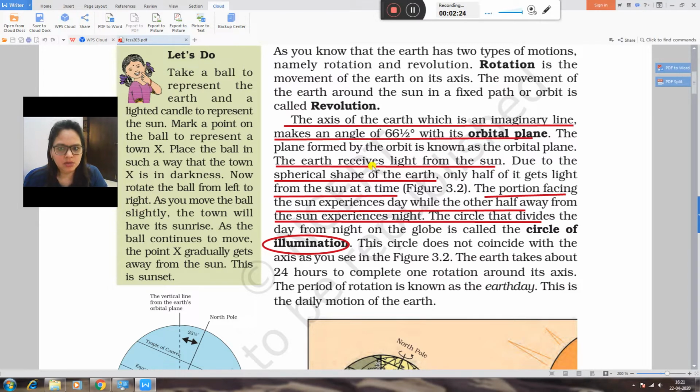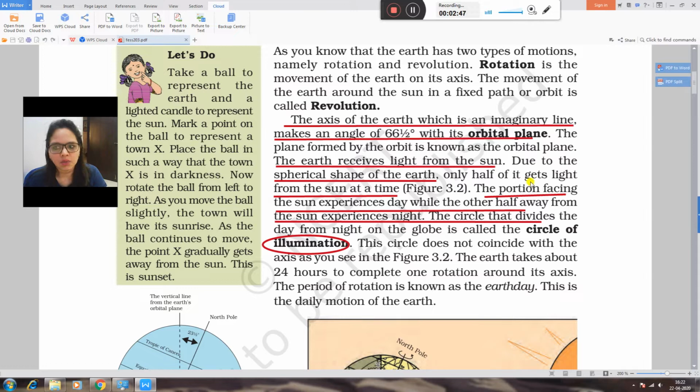Now the earth receives light from the sun. We know very well that the earth has no light of its own. Earth is not a star. Earth receives light from the sun. Now remember one thing, the earth is not round in shape. The earth is spherical in shape.